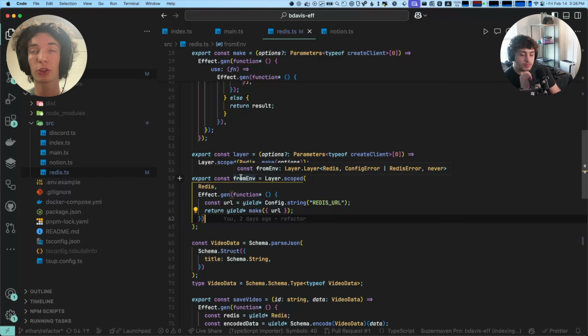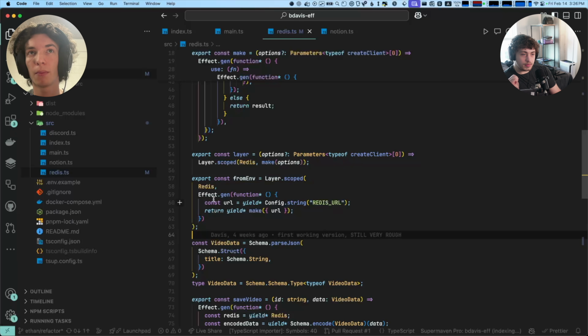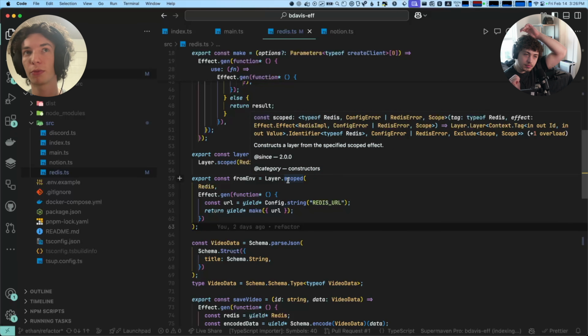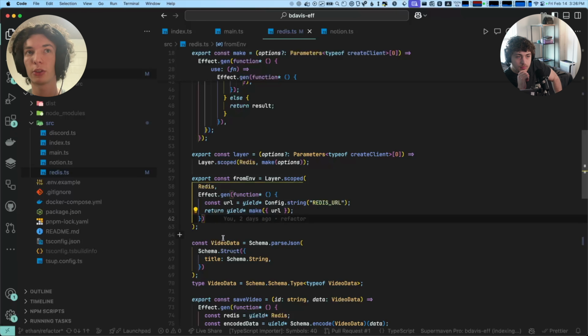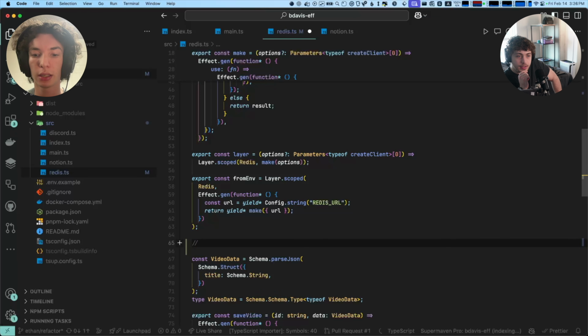Then we can look at layers again. This is a type that creates a thing. So here, you can read this as this layer constructs or creates an instance of the service Redis. It could error with a config error or a Redis error, and it has no dependencies itself. And so you can create layers from effects, and you can also create layers from scoped effects, right? Because this effect, make, you can see requires a scope.